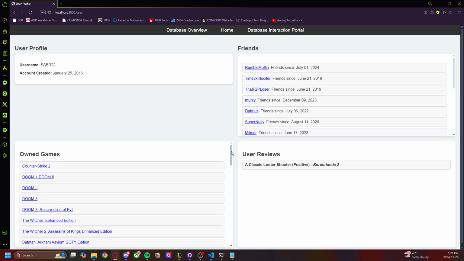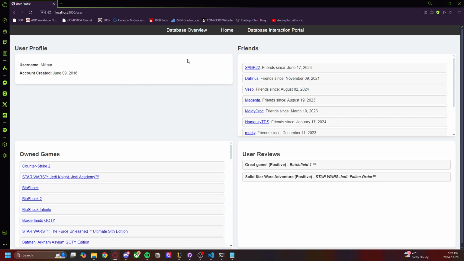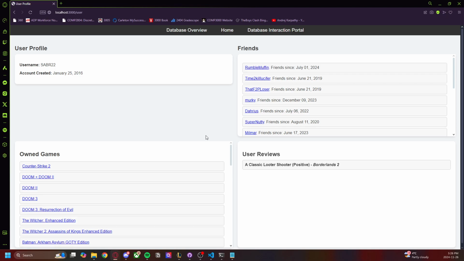We can do secondary refinement queries by either checking out the friends of a user or by looking at the games that a user owns to go to those specific pages. So for example, we can go to one of my friend's pages and show much the same information, and then jump back to my page. And we can look at the reviews that I have left as a user. This is not refining the query in any manner. This is just information that's in a drop-down menu.